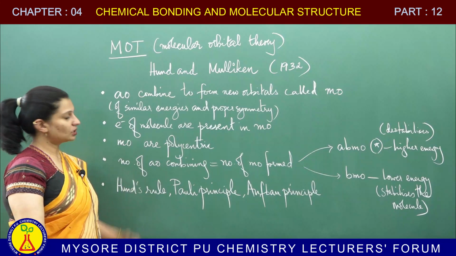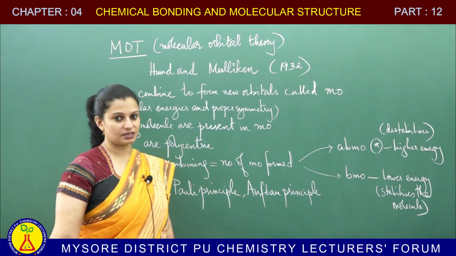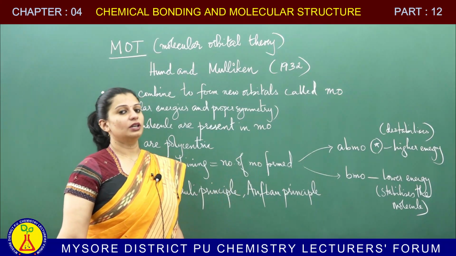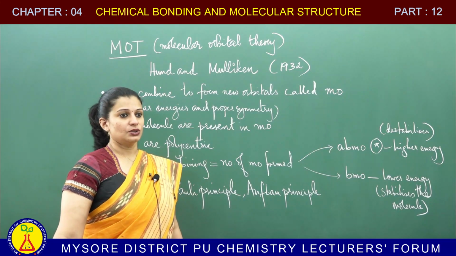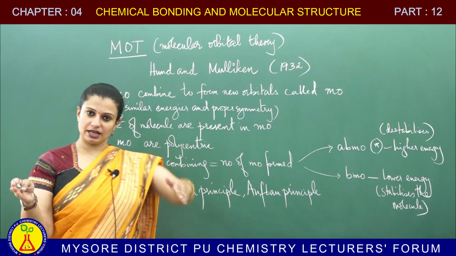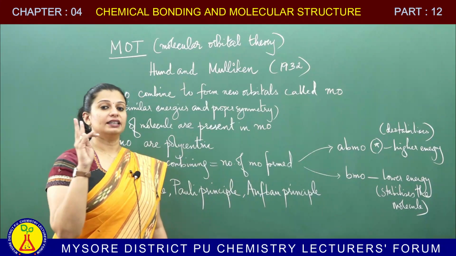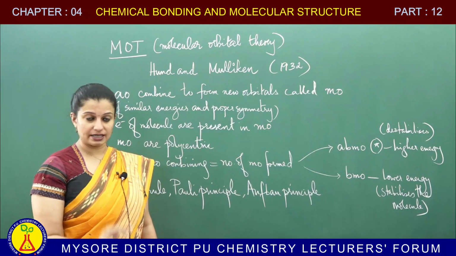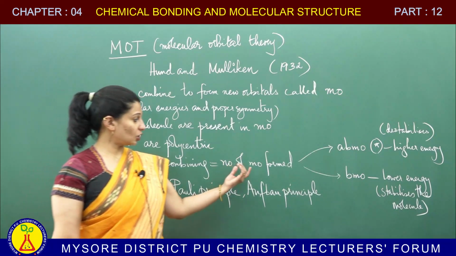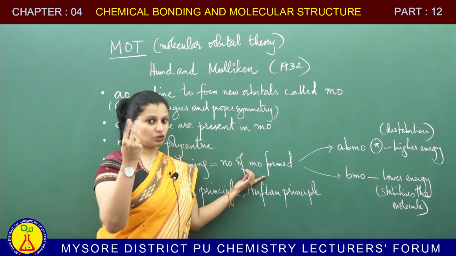Next, as many atomic orbitals as combine, that many molecular orbitals will be formed. Let's say one atomic orbital and another atomic orbital combine. Two atomic orbitals are combining, so I get two molecular orbitals, and the molecular orbitals formed are of two types.